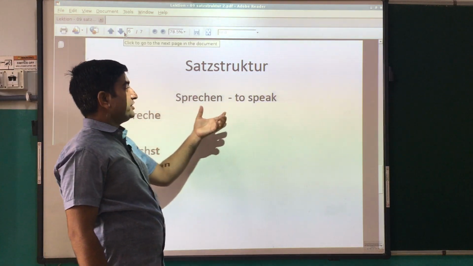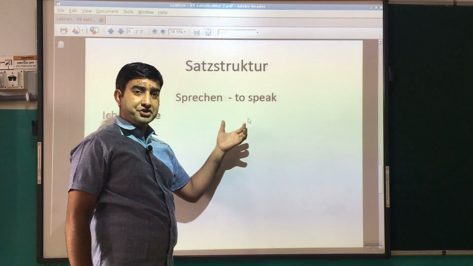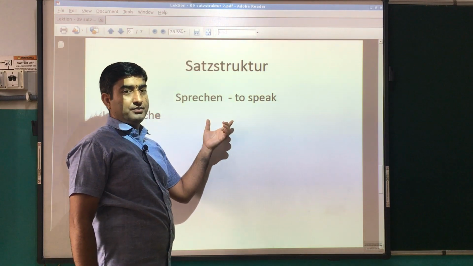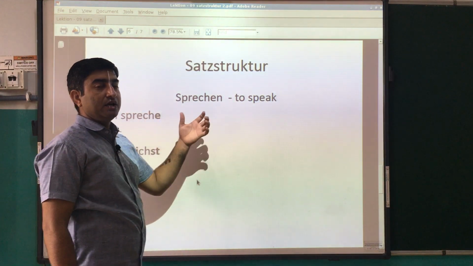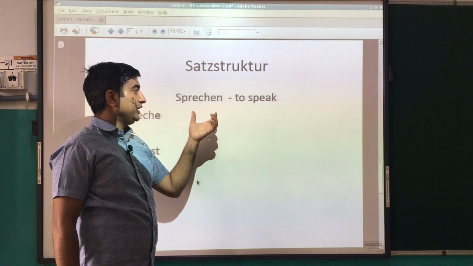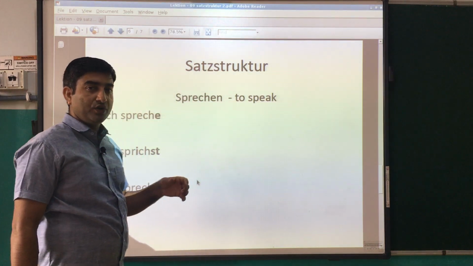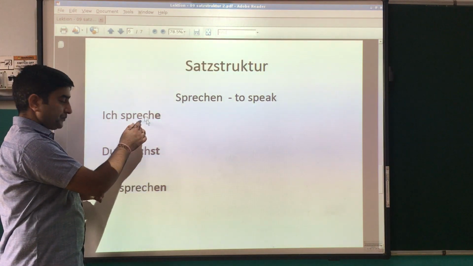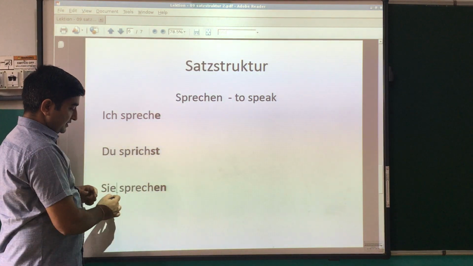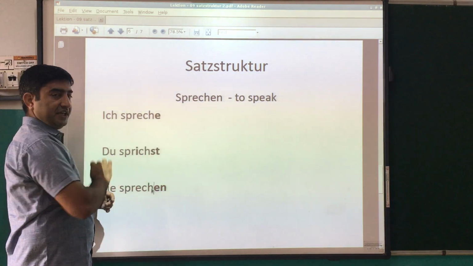Now we have this verb sprechen. Sprechen means to speak, and this is an irregular verb. Before this, kommen, wohnen and heißen were all regular verbs, and this one is an irregular verb. So here the conjugation of the verb is ich spreche, du sprichst, Sie sprechen. Why is it irregular?